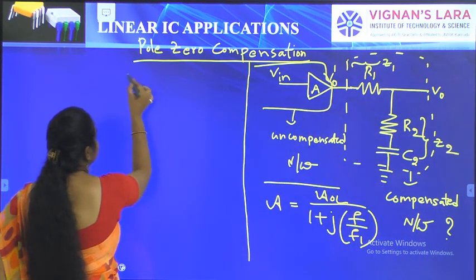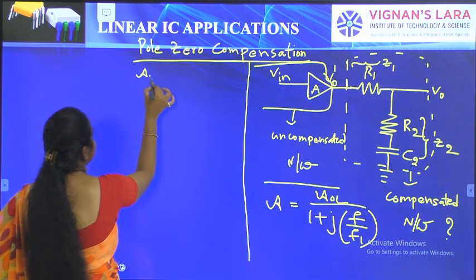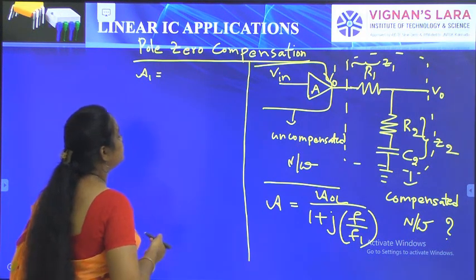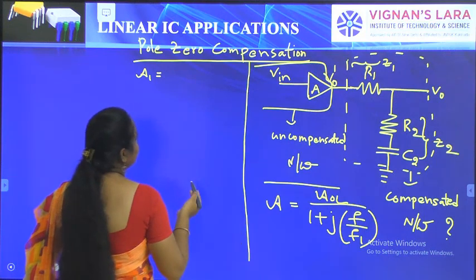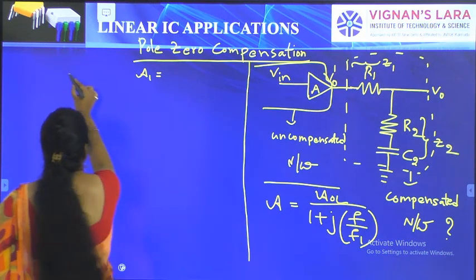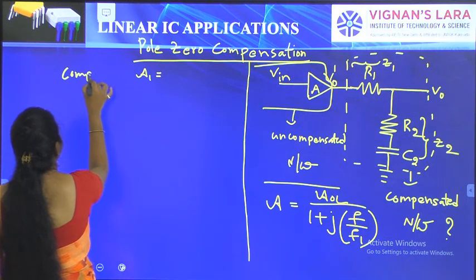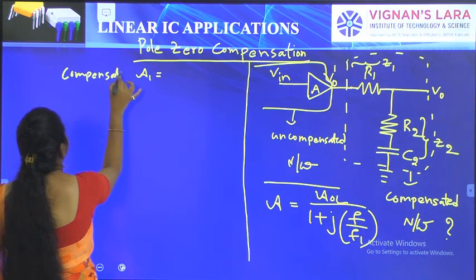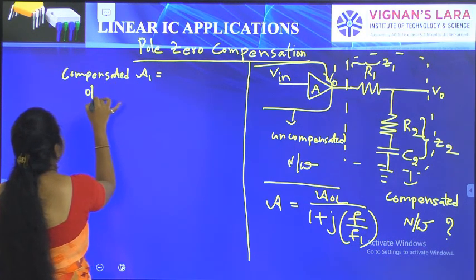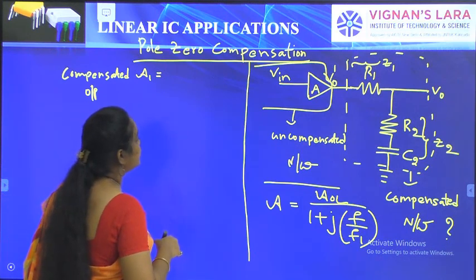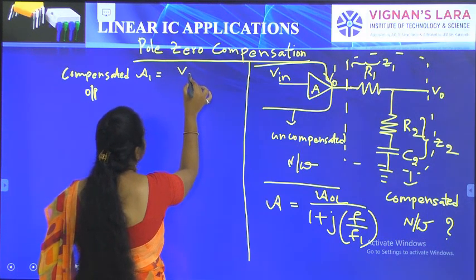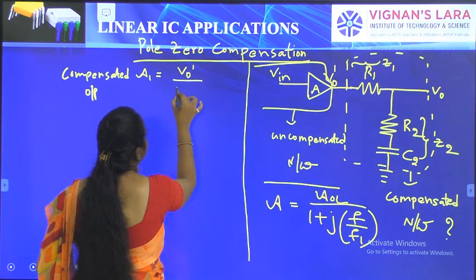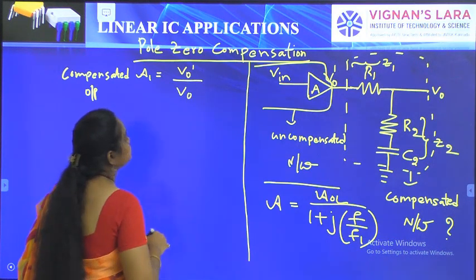A1 is taken as the compensated output. It is written using the voltage divider rule as V0 dash by Vout.